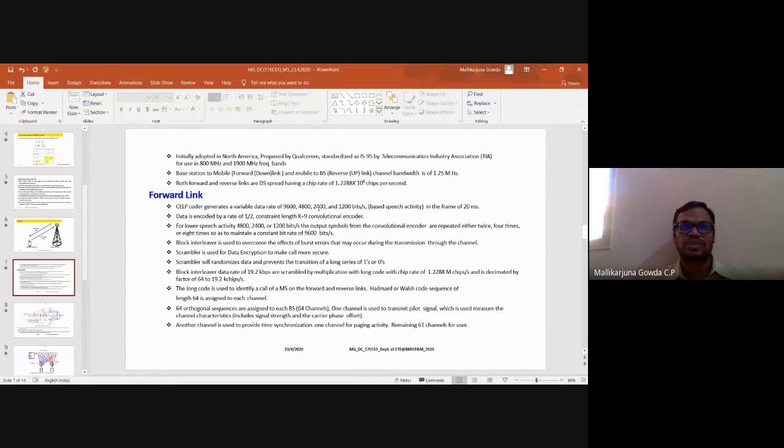So the lower rates, 4800, 2400, and 1200, have to be made 9600 as the constant bit rate. For doing that, in the convolutional encoding, I repeat the output symbols from the convolutional encoder.